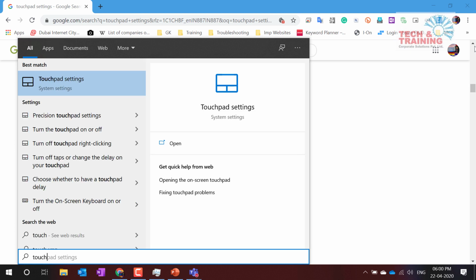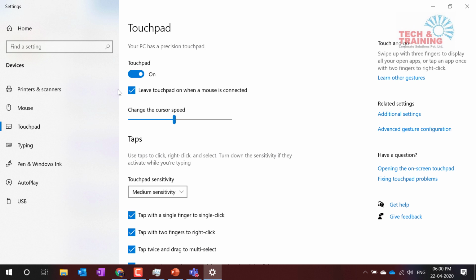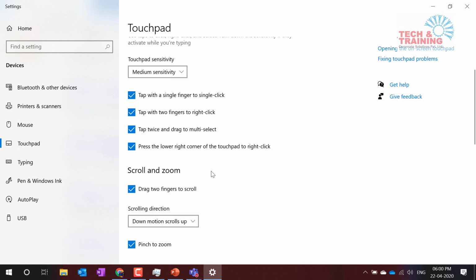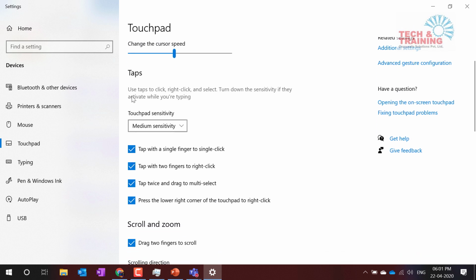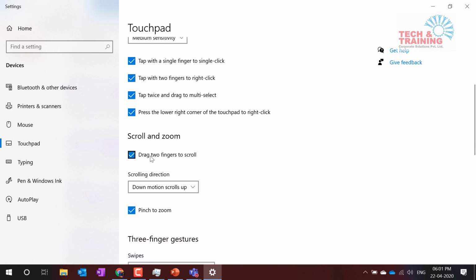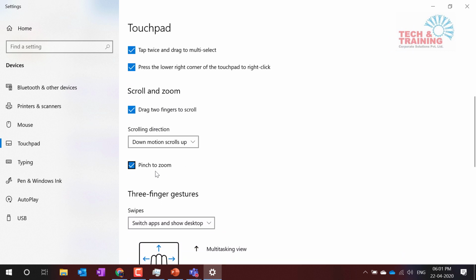When you type start and type touchpad, if you're using Windows 10, you will see this touchpad. Here on the screen, you see tap. When you scroll, it says drag 2 fingers to scroll. If this box is checked, you can drag and pinch to zoom.